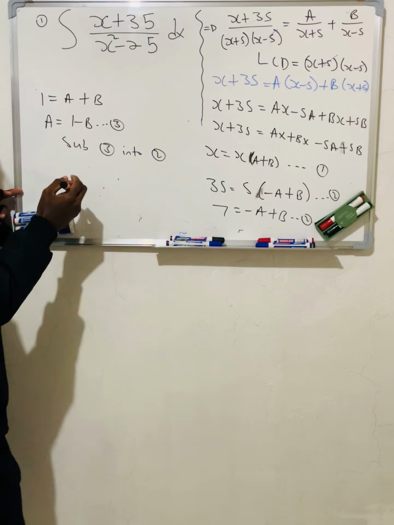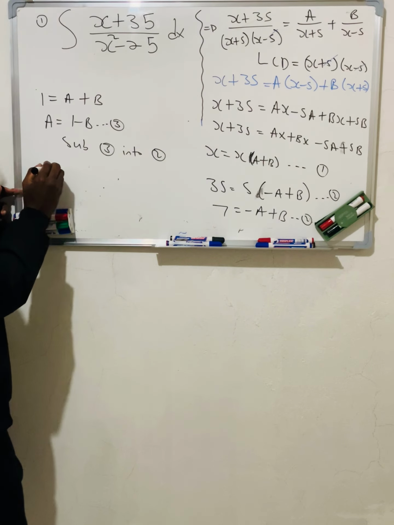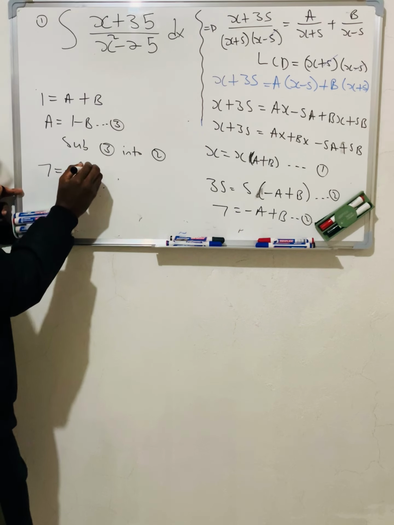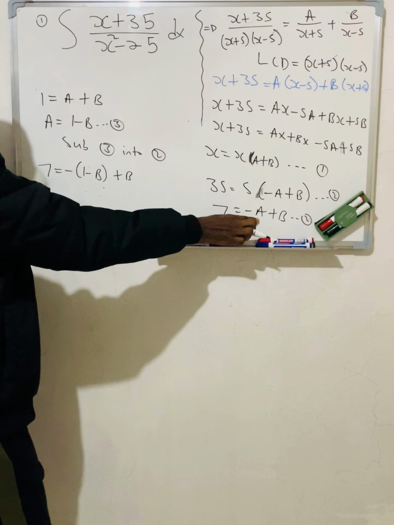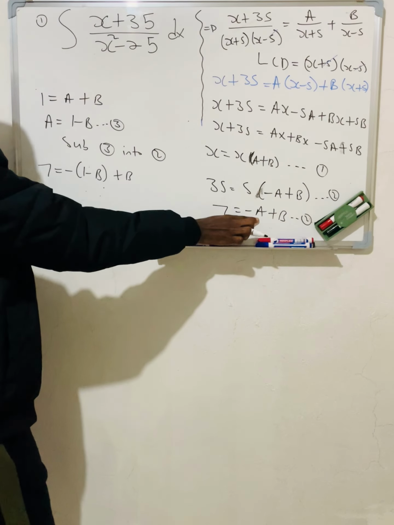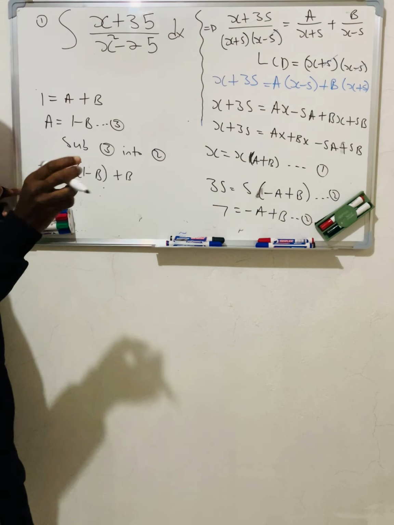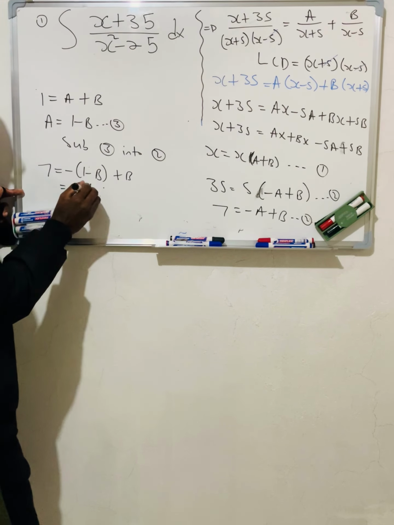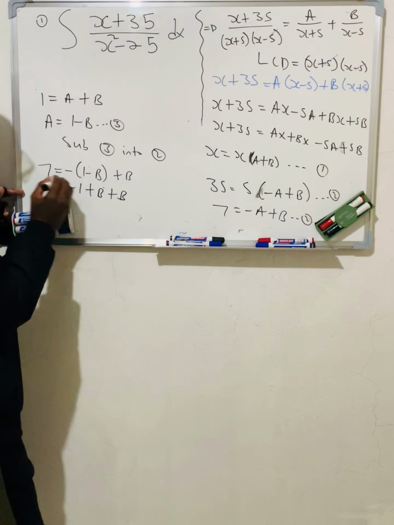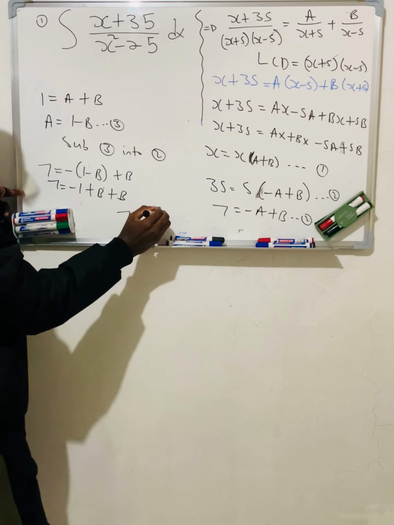Where I see my a, I'm going to put it. So I'm going to say 7 equals minus into (1 minus b) plus b. You see, where I see a, I'm going to put 1 minus b. The negative sign is still outside. Then from there, negative times positive is negative. Negative 1, positive b, plus b equals 7. Then from there, 7 equals minus 1 plus 2b.